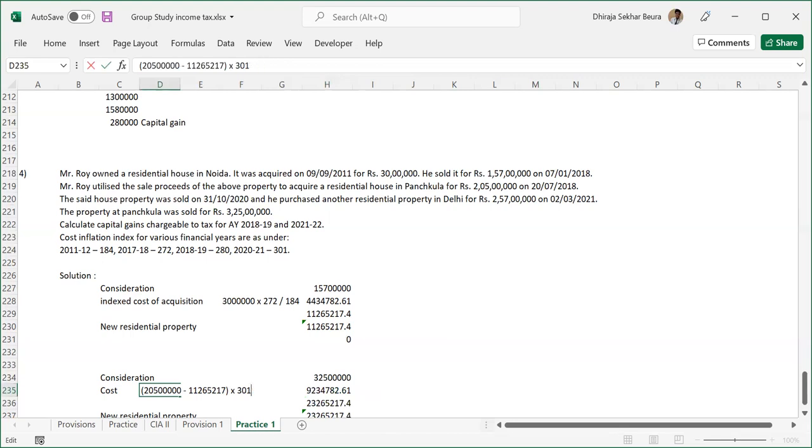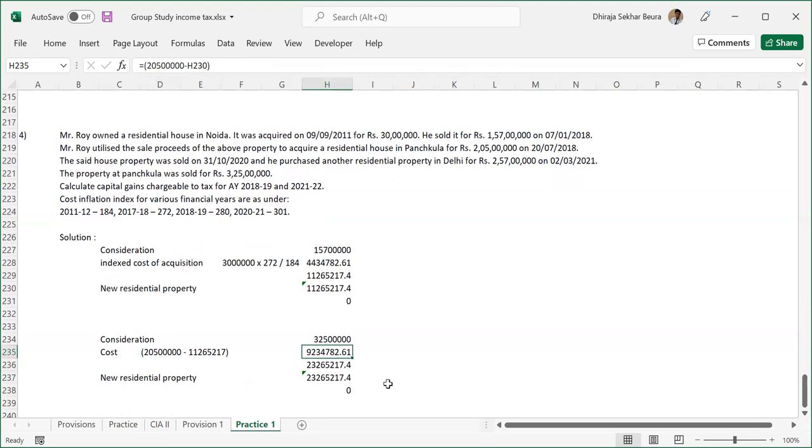So we'll be taking only 2 crores 5 lakhs minus 1 crore 12 lakhs 65,217, which comes to 92 lakhs 34,782. Our consideration was 3 crore 25 lakhs. From that we deduct this cost, and we get the capital gain of 2 crores 32 lakhs 65,217.